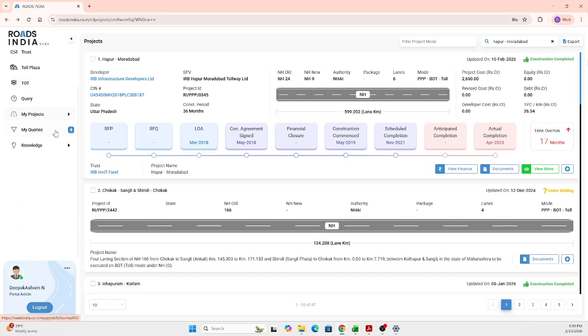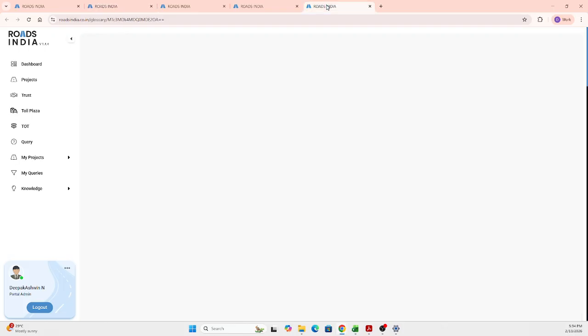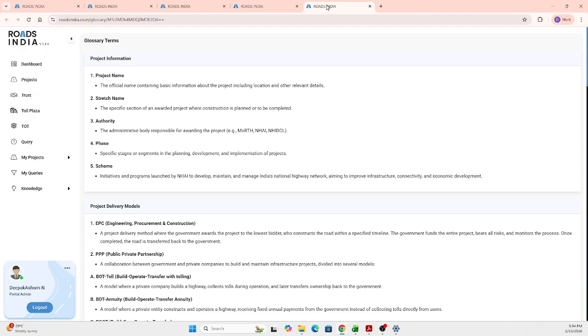So now coming to the last, that is the knowledge library. So we talk about the data sources, project cycle information, financial information, and the glossary terms. So NHAI and MoRTH are our primary source. Along with that, the NSE basic listings, NHIDCL, articles, toll information system, IHMCL, all others are the other data sources that we rely upon. Same way, the glossary terms. Each and every term that is used inside the product is given its perfect definition. What is a project name? What's a stretch name? What is EPC? What is PPP? All those different definitions for the glossary terms are also available for you.